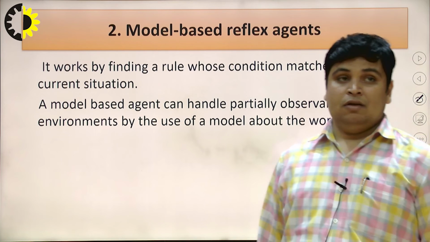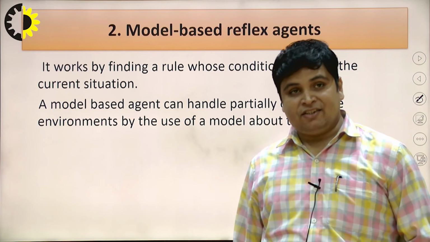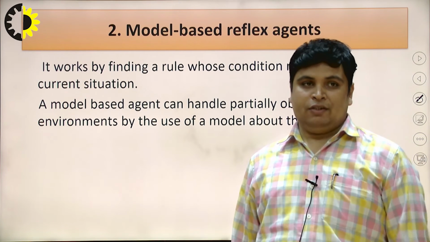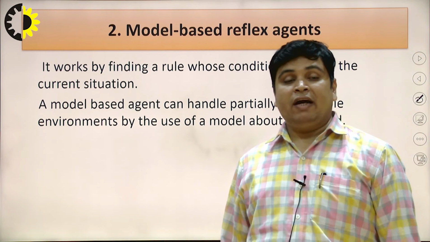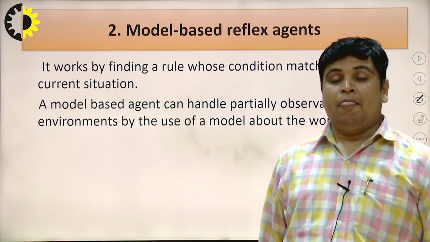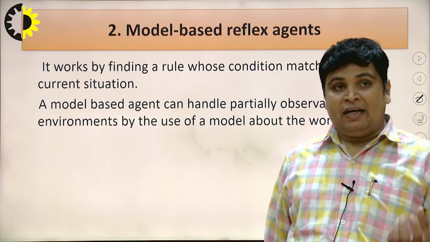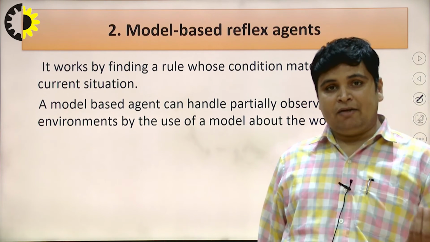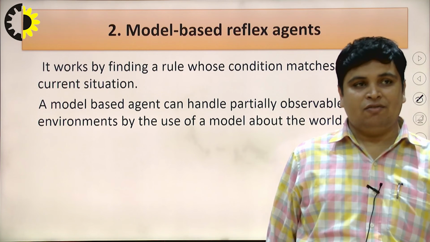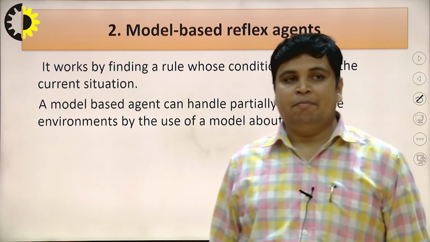Okay. Now, if we are talking about the model based reflex agent, so basically it works by finding a rule whose condition matches the current situation. It means it finds a rule and studies that rule, and if the particular condition is matched to the current situation, immediately it performs the action.